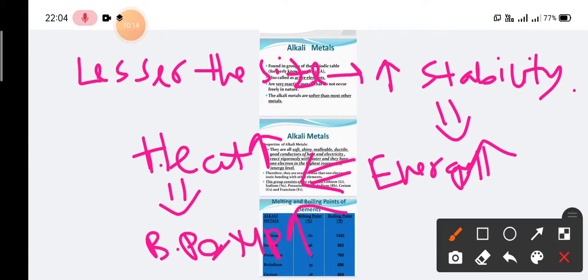So lesser the size, higher the stability. Higher stability means a higher amount of bond breaking energy will be required, which means we need a higher amount of heat to be supplied. A higher amount of heat means a higher boiling point and melting point. That is why the lesser the size, the higher will be the boiling point and melting point.